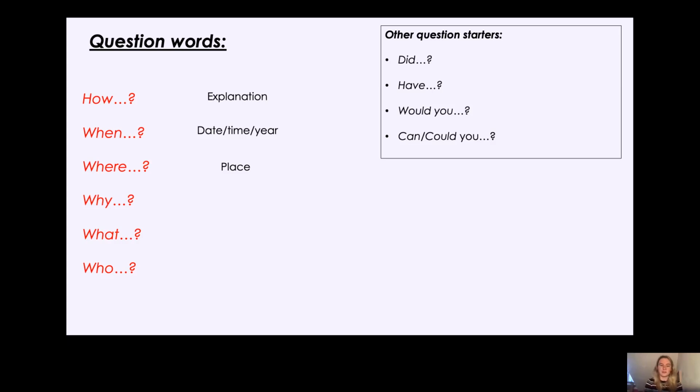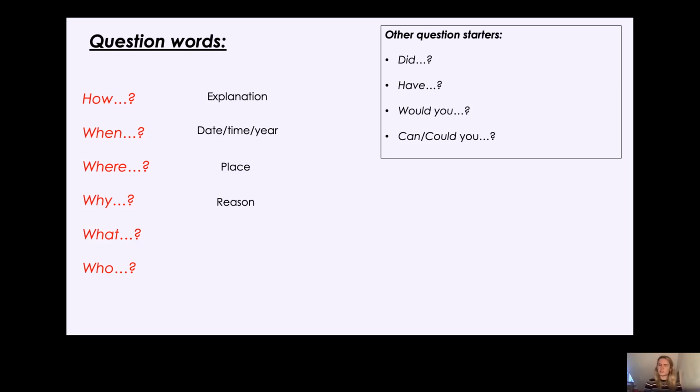Okay, year two. So why? When do we use why? Why is it raining? Why won't my computer work? What am I asking for there? Yes, I'm asking for a reason. You could have, why don't you like cake? I don't like cake because it is too sugary. Okay, so therefore you are giving a reason why you don't like cake. So there you go. Why is for a reason.